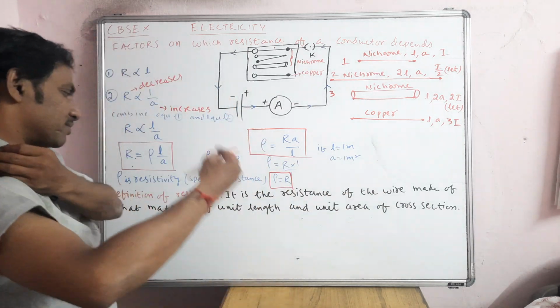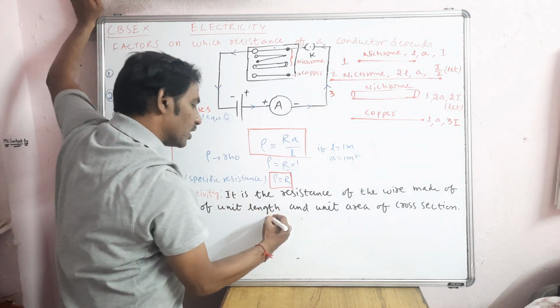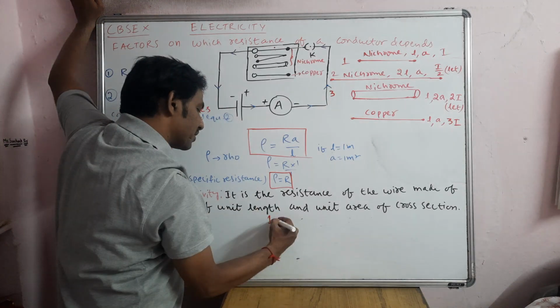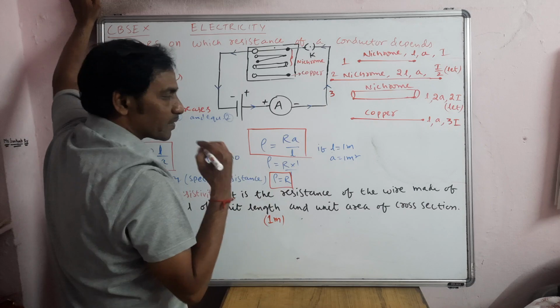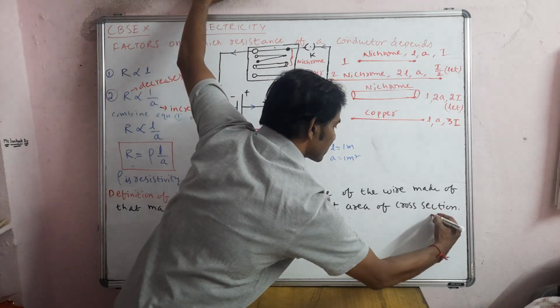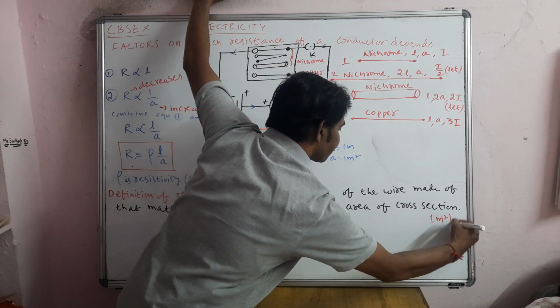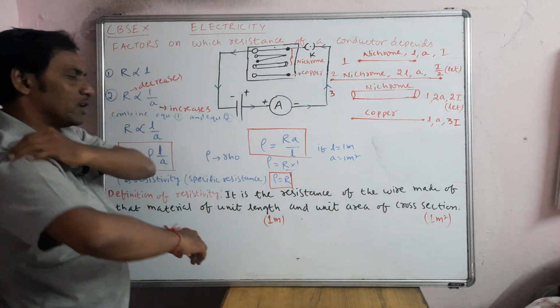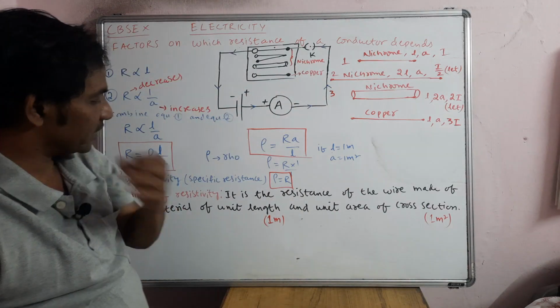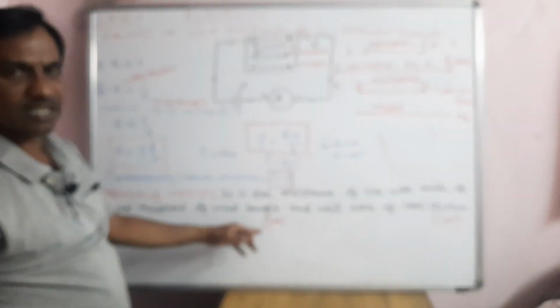Generally for unit length, some people will argue it might be 1 centimeter also, something like that. But generally we take the international system, that is the SI system. So we write in SI units only, meter and meter square, done. So in that way you can put it in brackets in the definition.